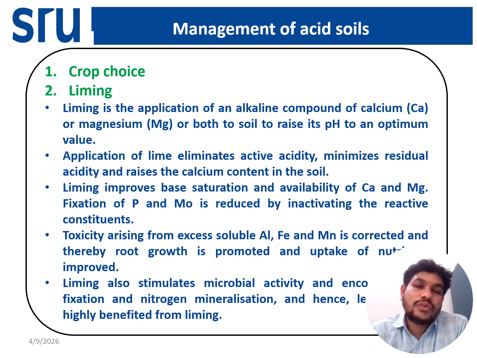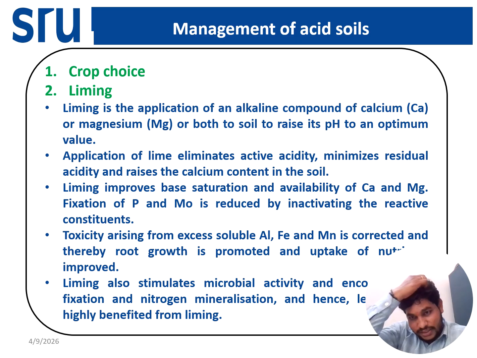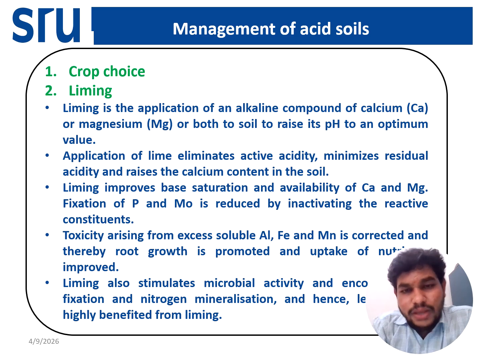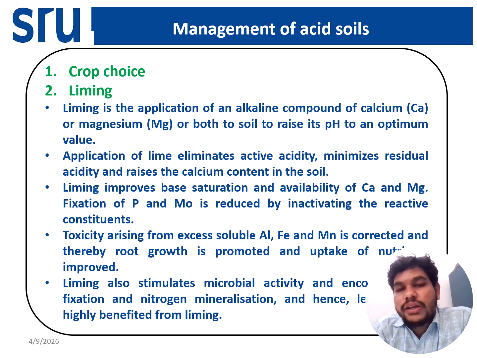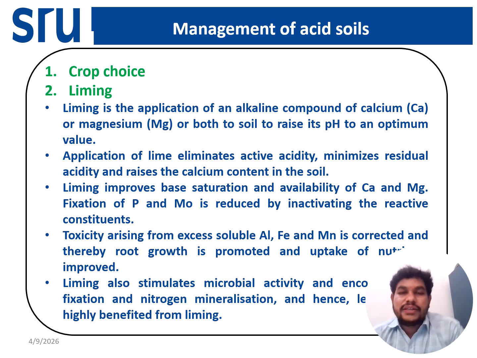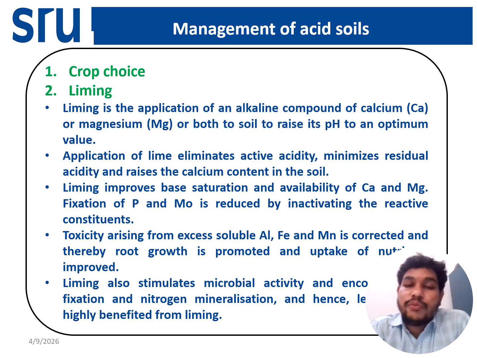If we take them also, there will be nutrient deficiencies, and the plant will not absorb the nutrients, so we'll get a lower yield. So another choice for acid soil management is liming. Liming is the application of an alkaline compound like calcium and magnesium, or both, to raise the soil pH up to the optimum value. That optimum value will be pH 6.